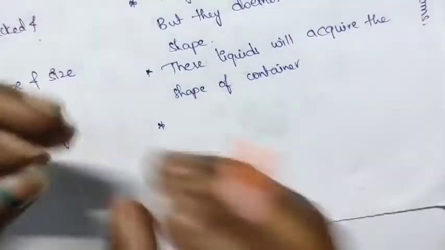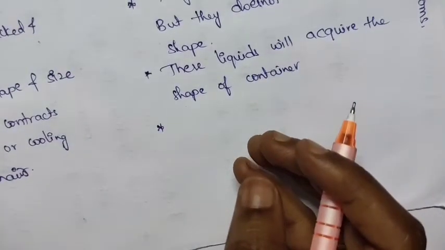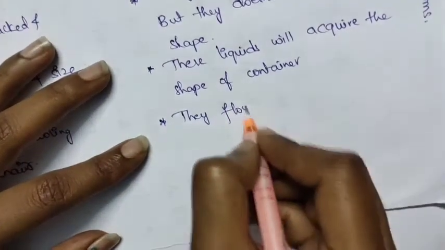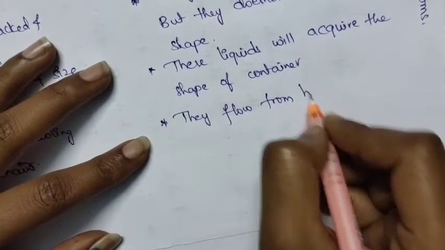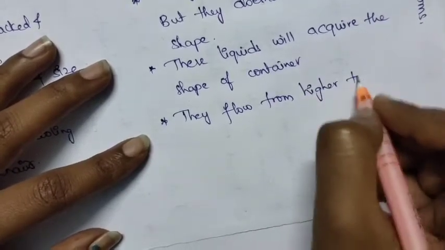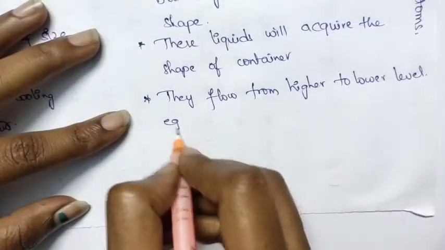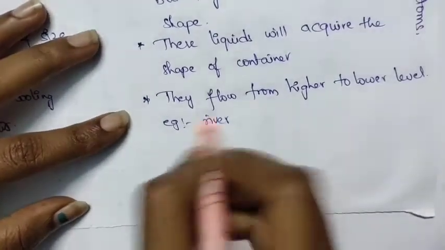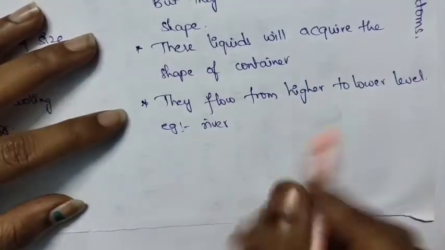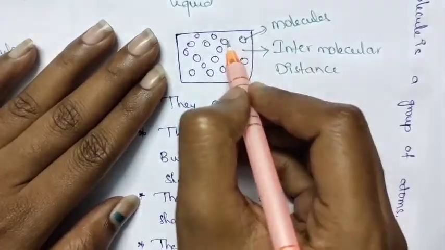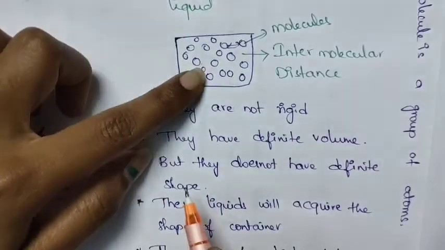And these liquids flow from higher to lower level. For example, a river flows from high level to low level, and the force of attraction between the molecules is weak. In this one, the forces of attraction are weak in the liquid compared to solids.